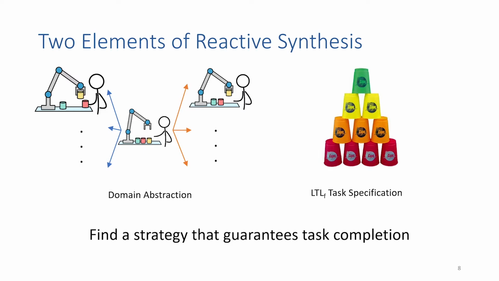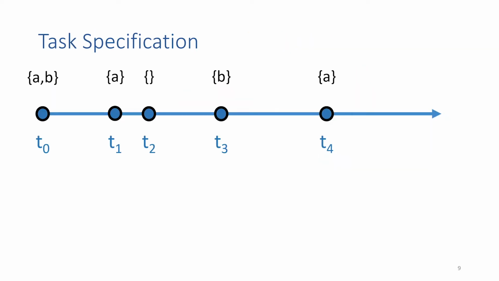So there are two elements of reactive synthesis. The first is this domain abstraction, and the second is this LTLf, or some logical task specification. And our goal is to find a strategy that guarantees task completion. So let's start by talking about the specification.